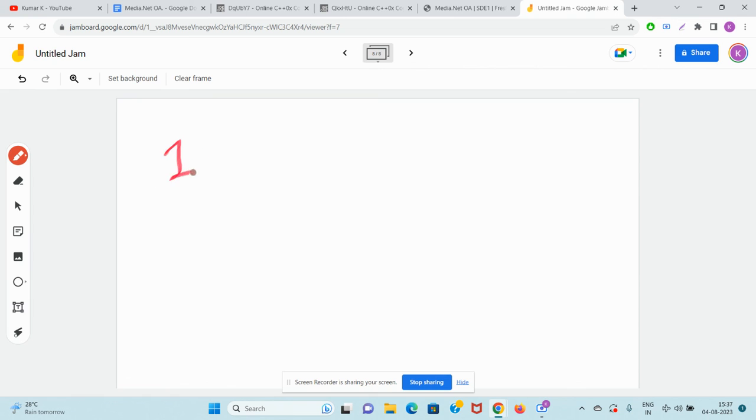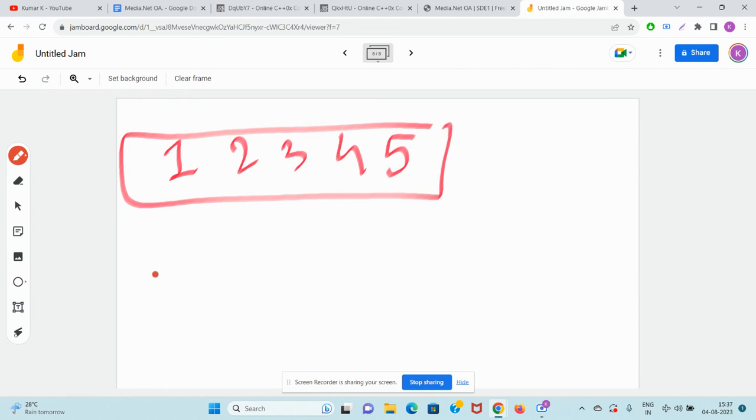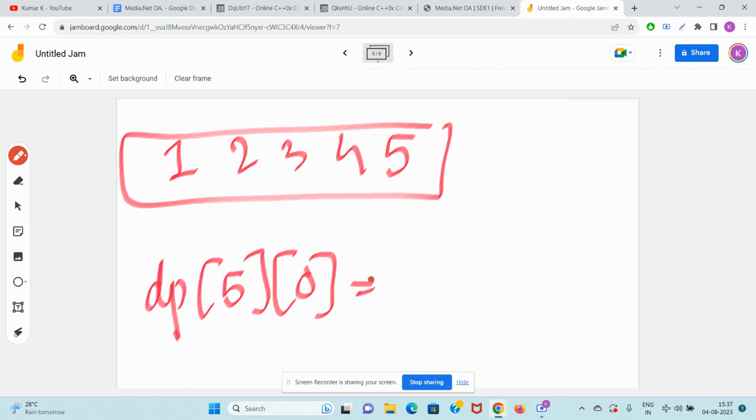For example, I will explain you. So, guys, let's say you take this thing. Now if someone tells you, tell me DP of 5 of 0. First thing, is it true or not? Is there a subsequence from 1 to 5 such that if you pick that subsequence, it is valid, all sorted, and its XOR is coming as 0? Yes, guys, there are two subsequences.